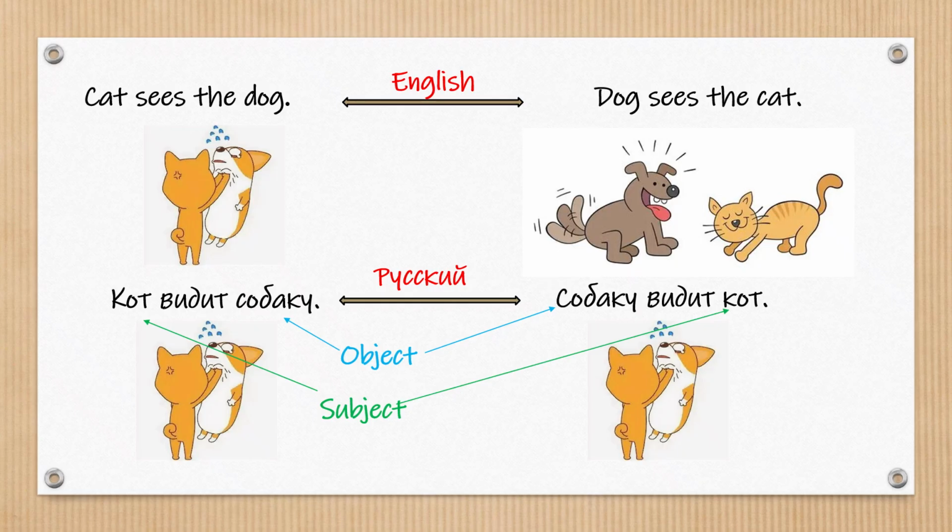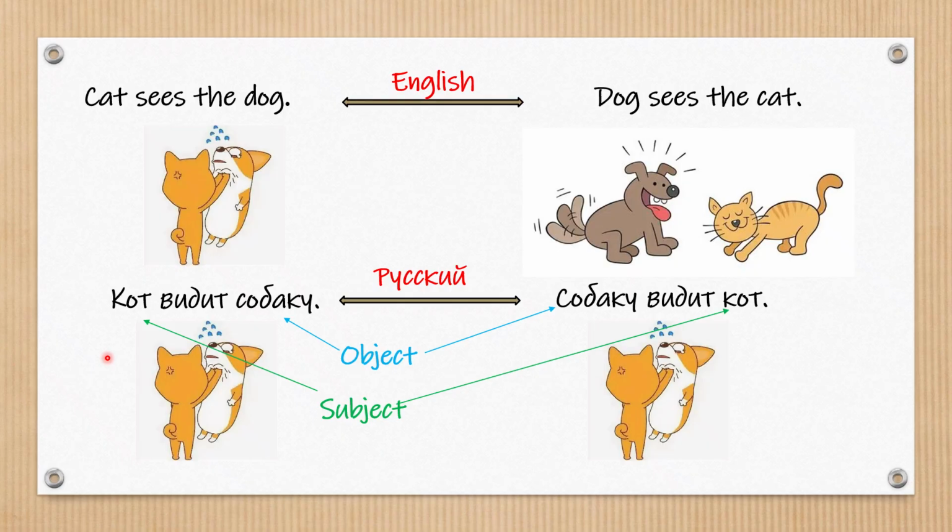You ready for this? In English, word order tells you cat sees the dog. Change the order, dog sees the cat. And the meaning flips. In Russian, word endings do this job. The noun's ending changes based on its role in the sentence. These changes are called a case.